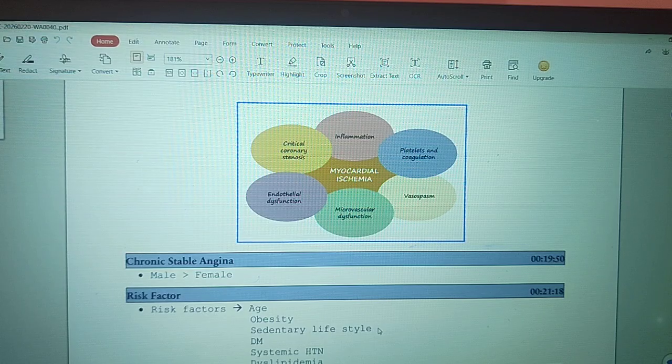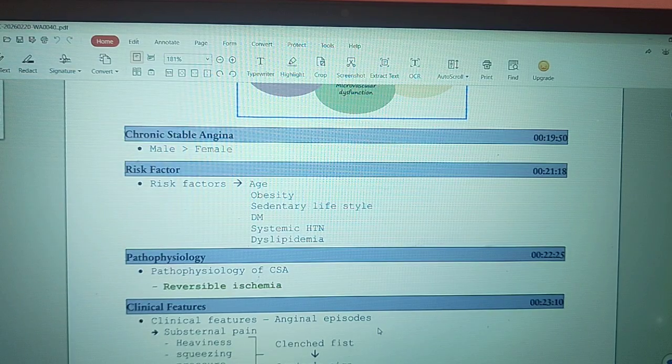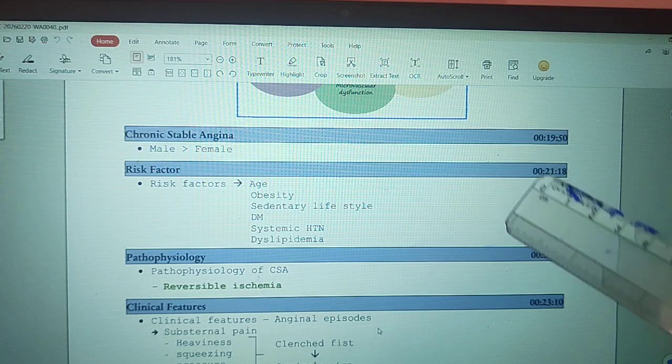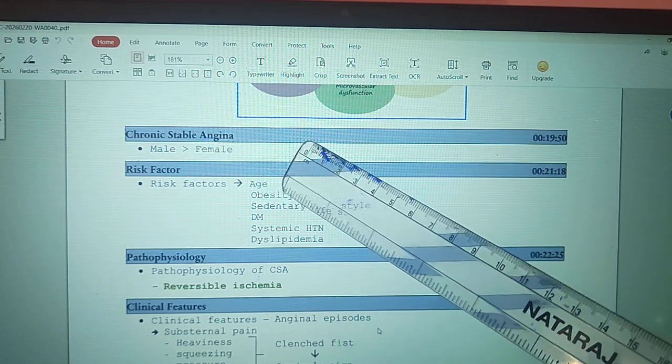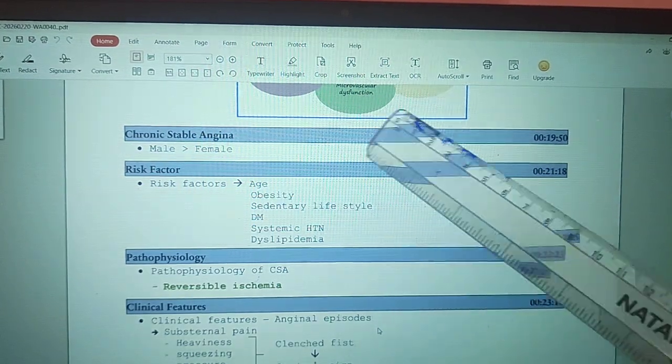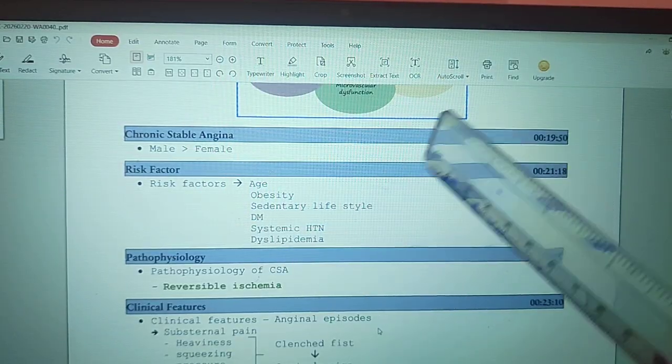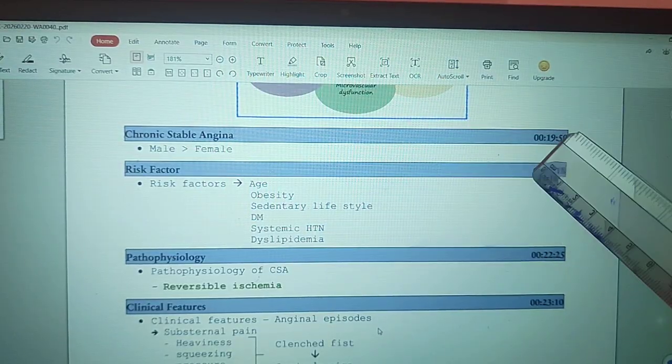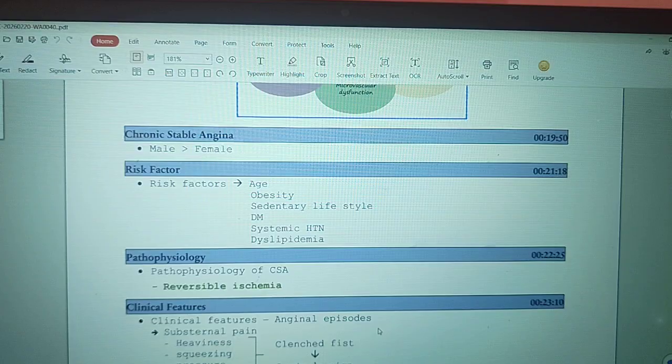Okay, so therefore the males are more affected in case of stable angina. And what are the risk factors? The first one is age. As the age increases, there is more chance of atherosclerosis, and the chance of coronary diseases will increase. Next is obesity, then sedentary lifestyle, diabetes mellitus, systemic hypertension, and dyslipidemia. So these are the risk factors for chronic stable angina.